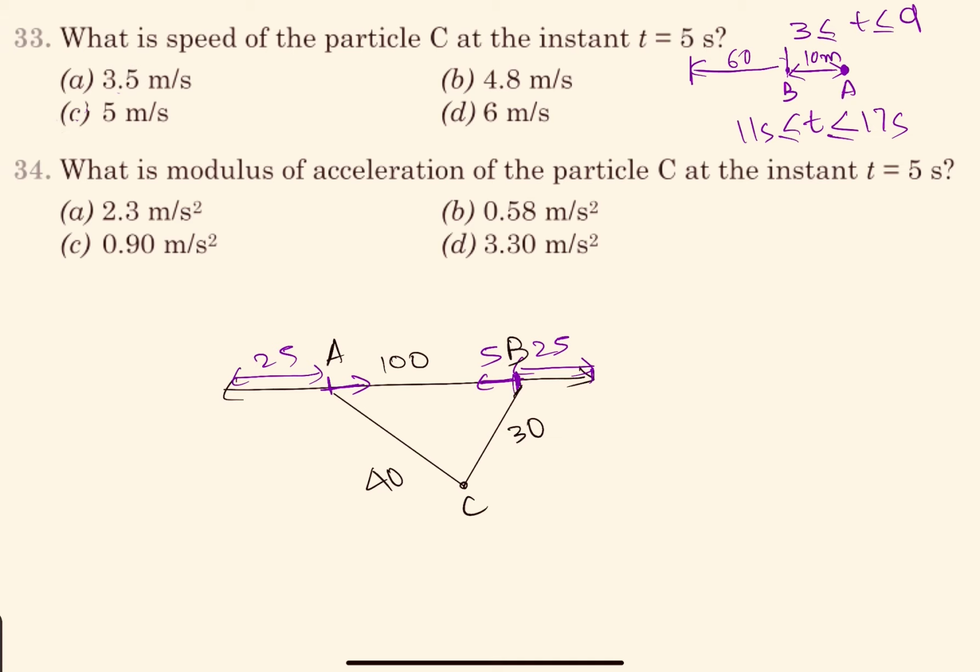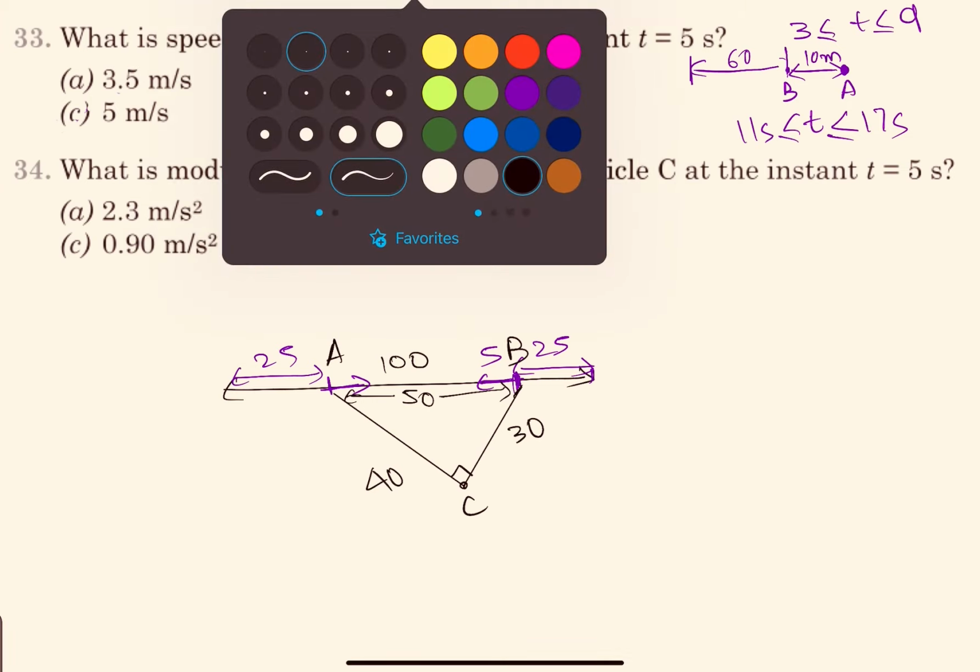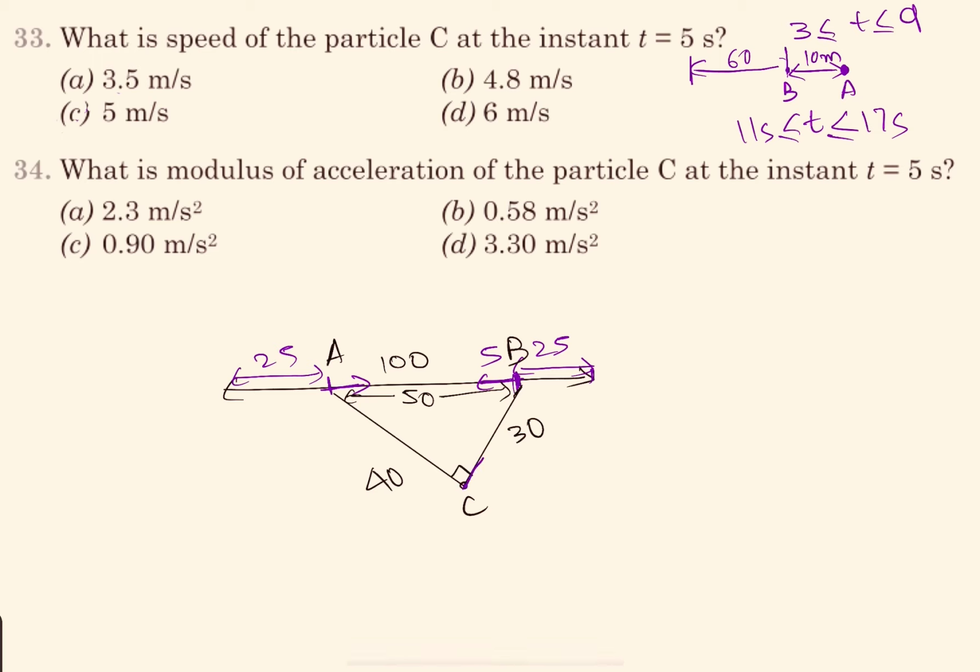So in this situation, you can see that this length will be 50, and that gives us a right angle triangle, right? 40 square plus 30 square is equal to 50 square. So it gives us a right angle triangle. So we understand that this angle is 90 degrees. So we have to find the speed of particle C. Now the speed of particle C, let's take along this direction, it is Vx, and along this direction, it is Vy. So it will actually be opposite of that. So let me take Vx this way and Vy this way. Okay. So these are the components of velocity of C.